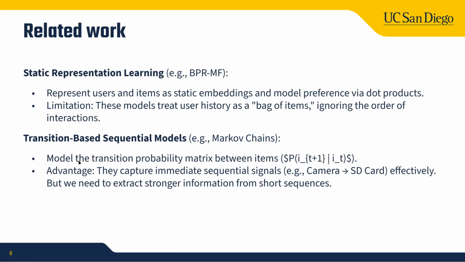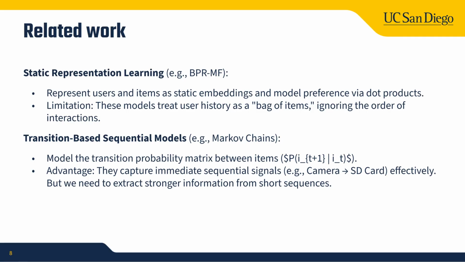Then we will move to related models. A kind of popular models is static representation learning, like BPR-MF. It represents users and items as static embeddings and models preference via dot products. But it has a very obvious limitation: this model treats user history as a bag of items, ignoring the order of interactions.